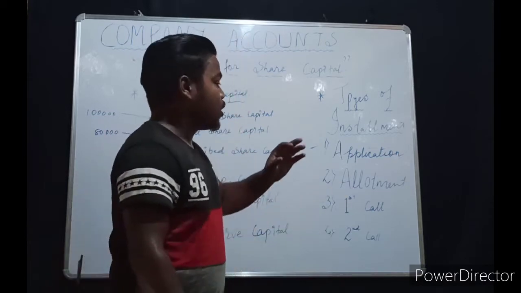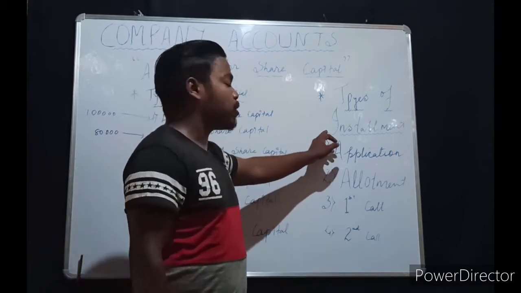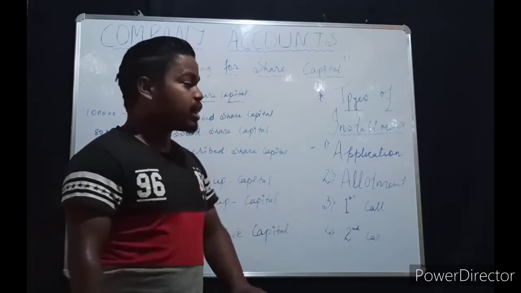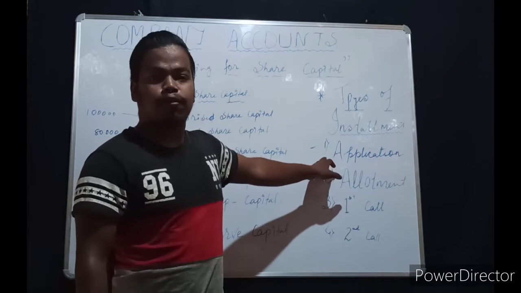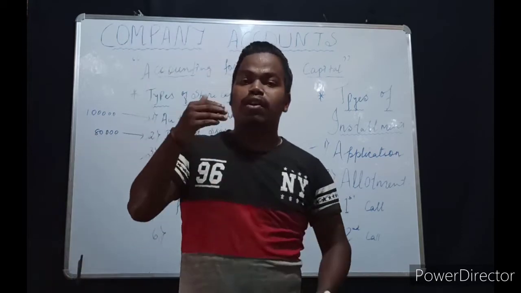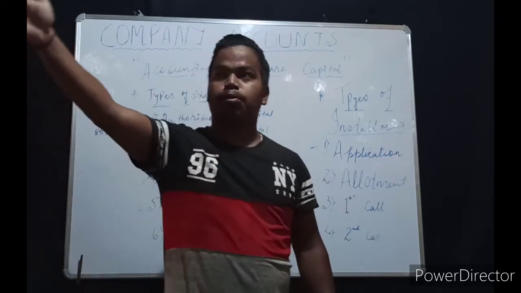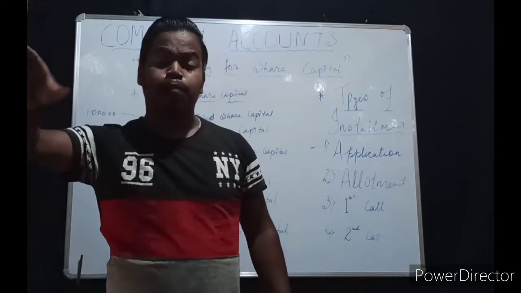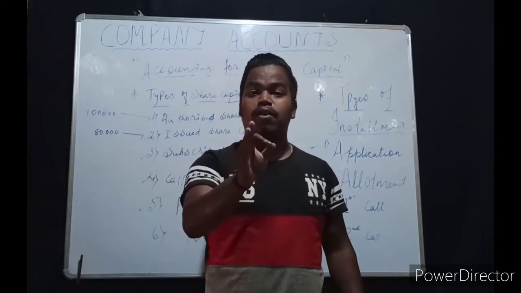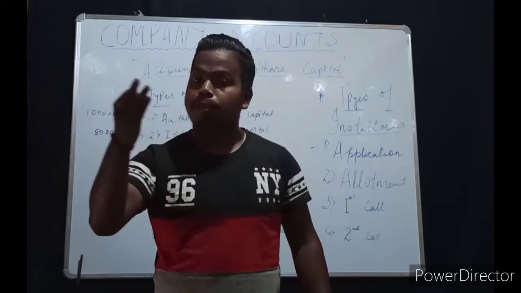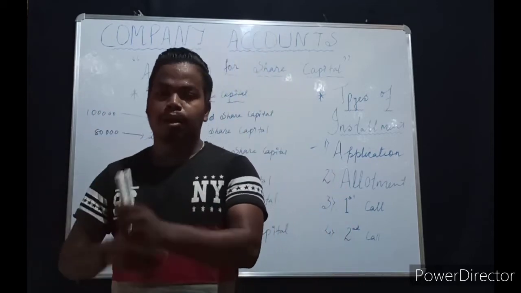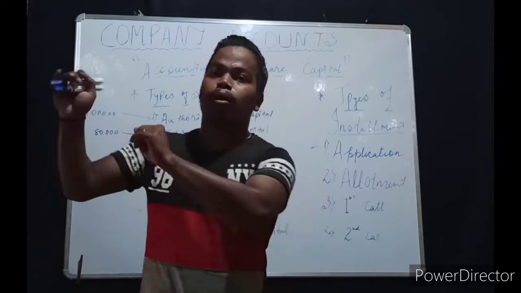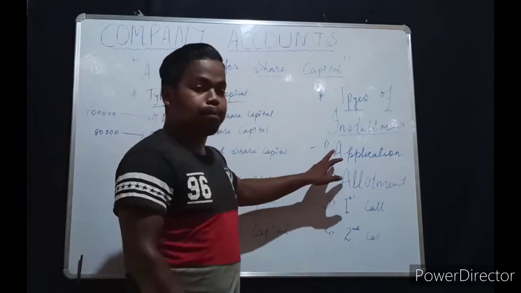Here, see, we are discussing the types of installment of the company. Don't think that application is an installment. It is a down payment. The public have to provide it first. Suppose you purchase some vehicle, a bike or scooter, on installment. First you have to provide some amount. That is called down payment, and the remaining amount you have to pay after 1 month or later, right? That is called due amount. Okay, so application is done.